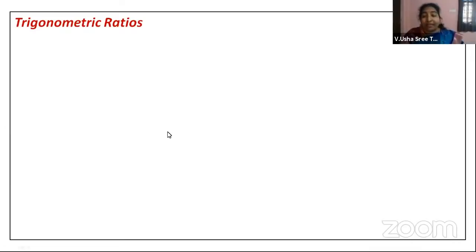Now, in this chapter, we will try to confine ourselves to trigonometric ratios with a right-angled triangle only. But it doesn't mean that we can apply trigonometric ratios only to a right-angled triangle. In class 10, you have studied only with right-angled triangles, and in this chapter also, we are dealing only with a right-angled triangle.